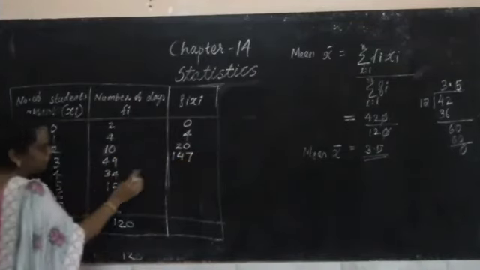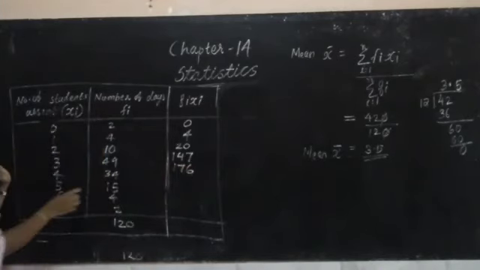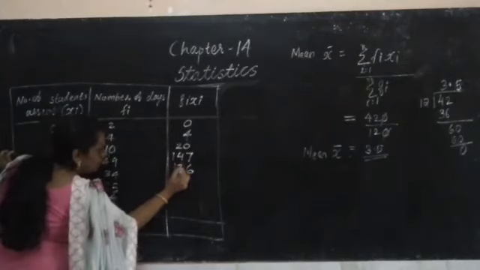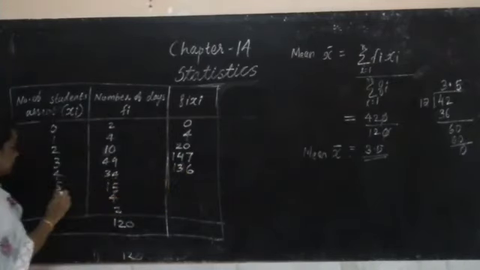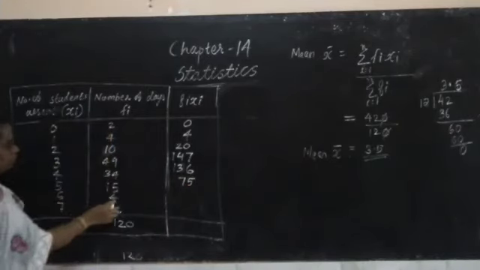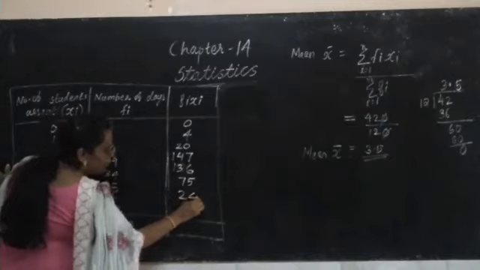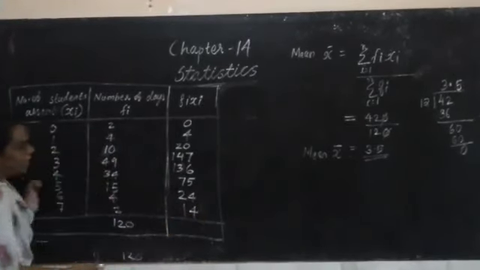Then 4 into 34, 136. 5 into 15, 75. 6 into 4, 24. 7 into 2, 14. You can add this.